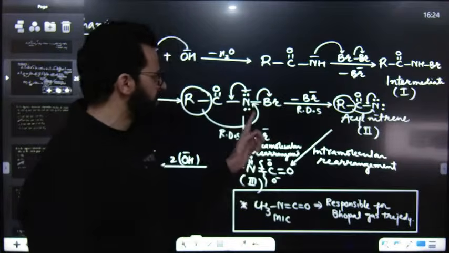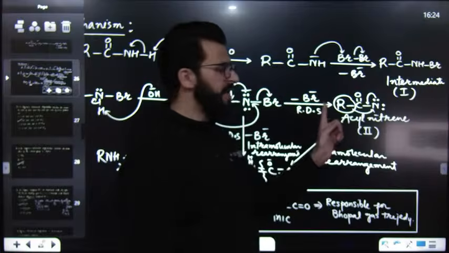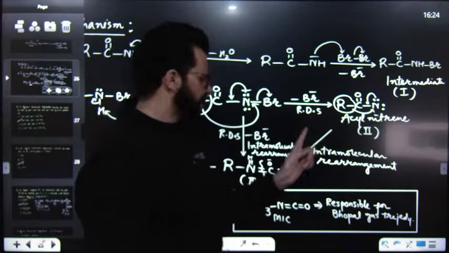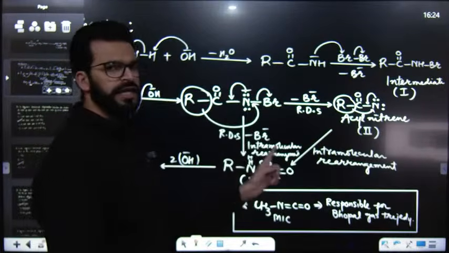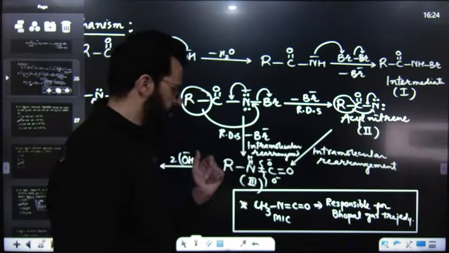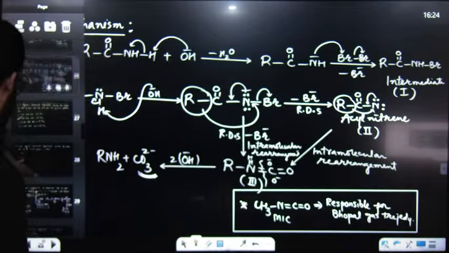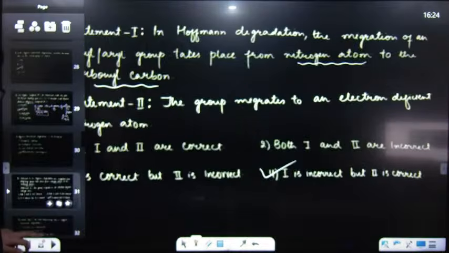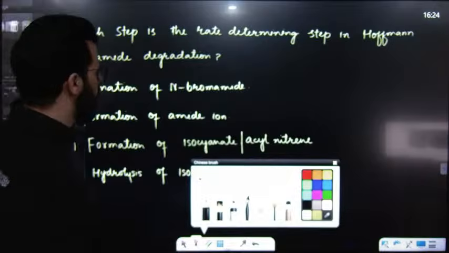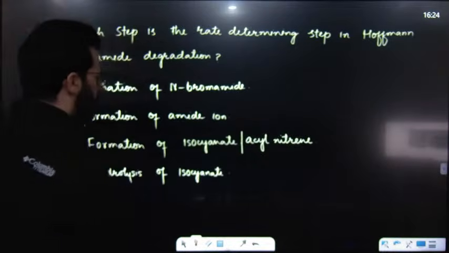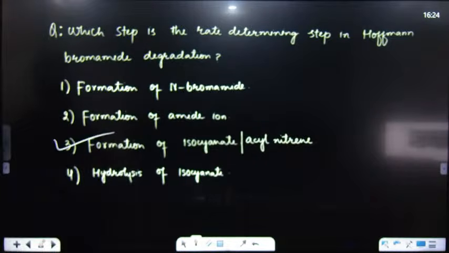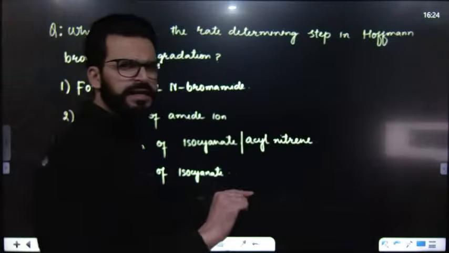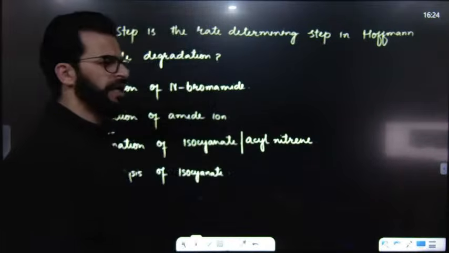That means either the formation of acyl nitrene or the formation of isocyanate is the rate determining step. So the rate determining step is either formation of acyl nitrene or isocyanate. But remember, the rate determining step is basically the leaving of Br as Br minus.